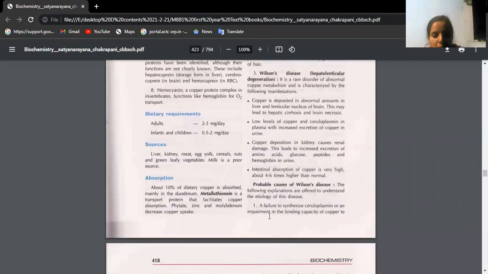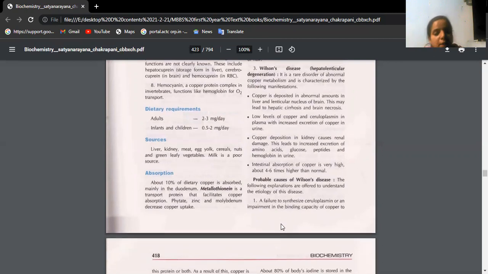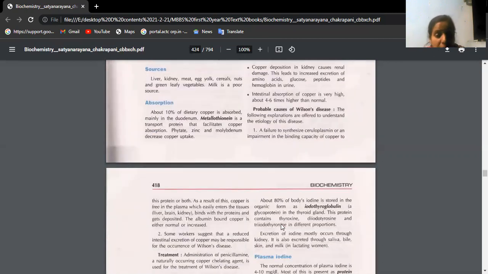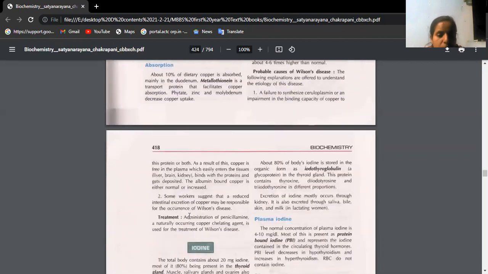Generally, we don't know what is the cause, but failure to synthesize ceruloplasmin, which converts ferrous to ferric form. We require the ceruloplasmin, no? It's a coenzyme. Reduced intestinal excretion also may be one of the reasons for Wilson's disease. So in case of Wilson's disease, we need to give certain drugs like penicillamine, which is a chelating agent, in the sense it will form an insoluble salt with copper and excrete copper. That is the meaning of chelating agent. We usually use penicillamine.